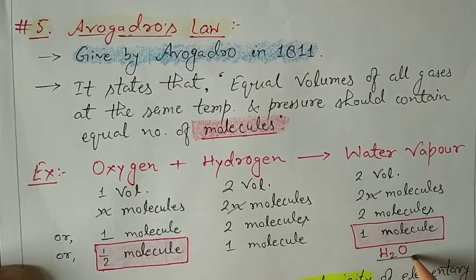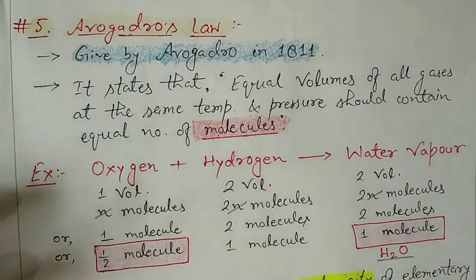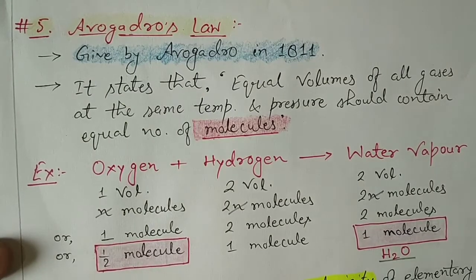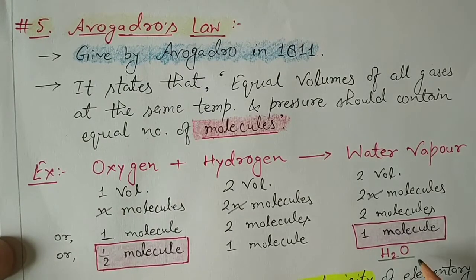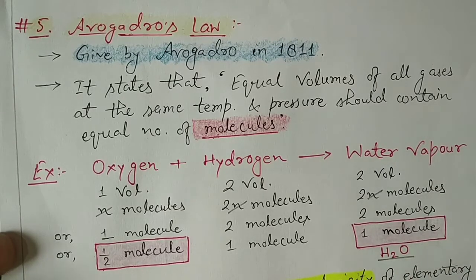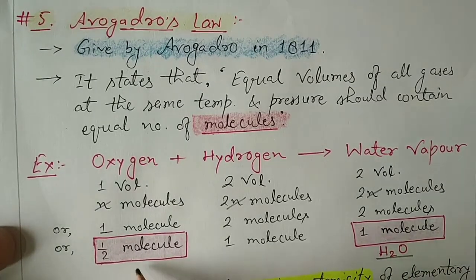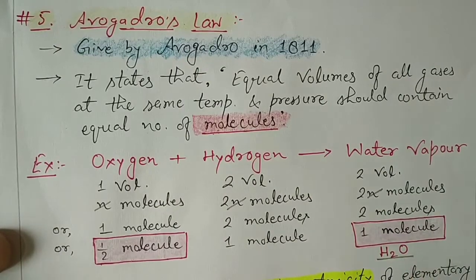We know the formula of H2O now, because we have modern techniques and can calculate the atoms present in any compound very easily. So this is how this rule is very important.